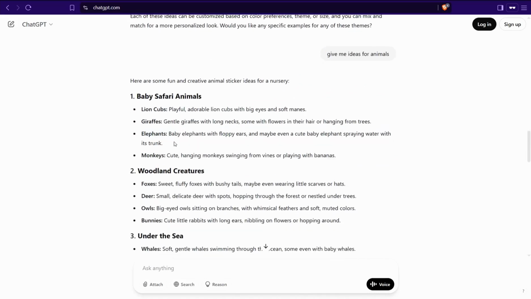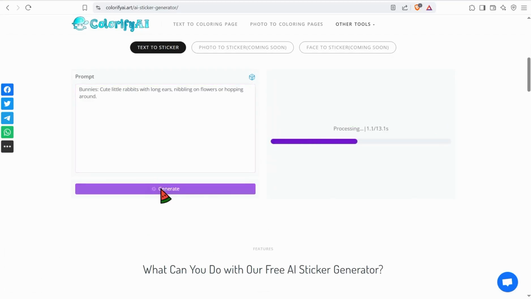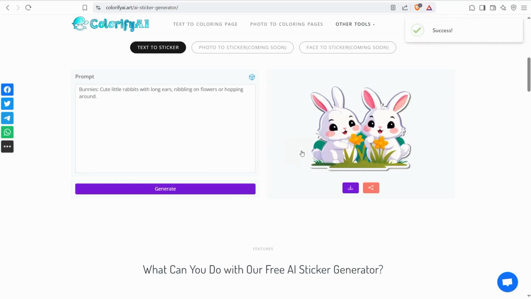So for sure, I just take one of these beautiful points, like bunnies, copy it and go to our website here, insert this prompt or description, and click this button, generate. And in just a matter of seconds, here you can find a beautiful and wonderful sticker, as you see.